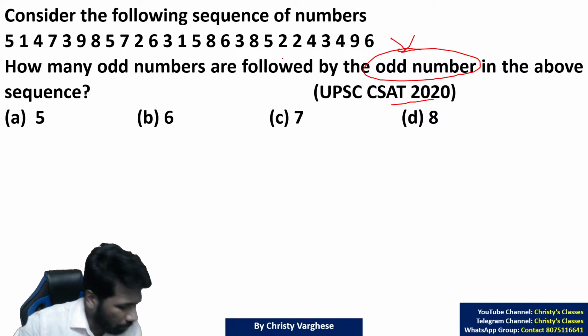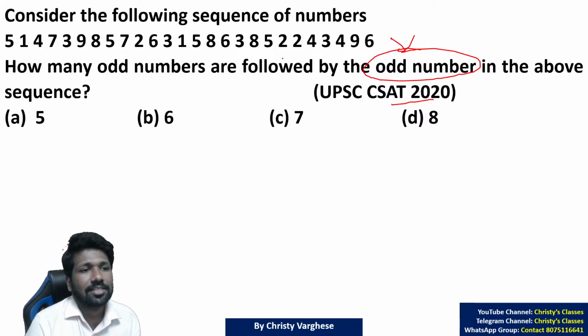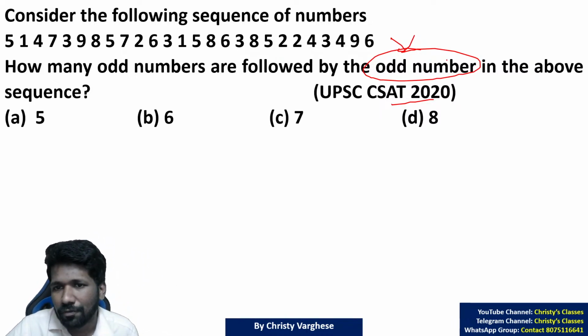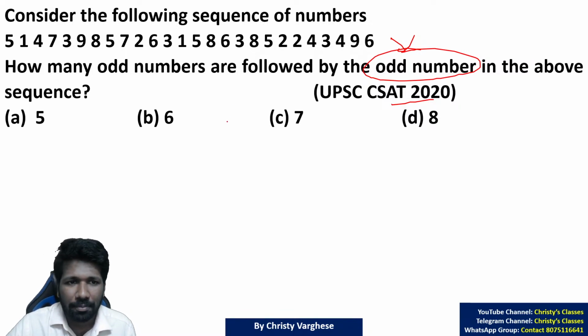So this question is super easy. Many of you got the answer, I guess. How many odd numbers are followed by an odd number? Odd number means 1, 3, 5, 7, 9. Digits only we are discussing about. So odd digit.